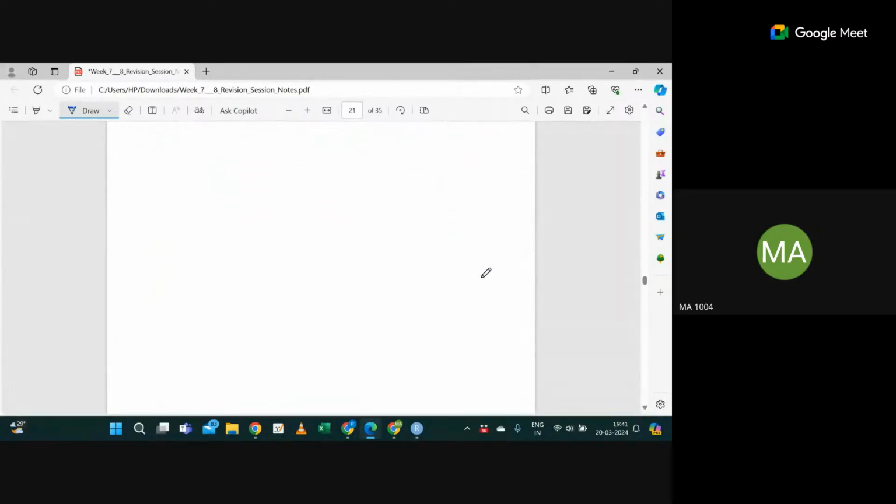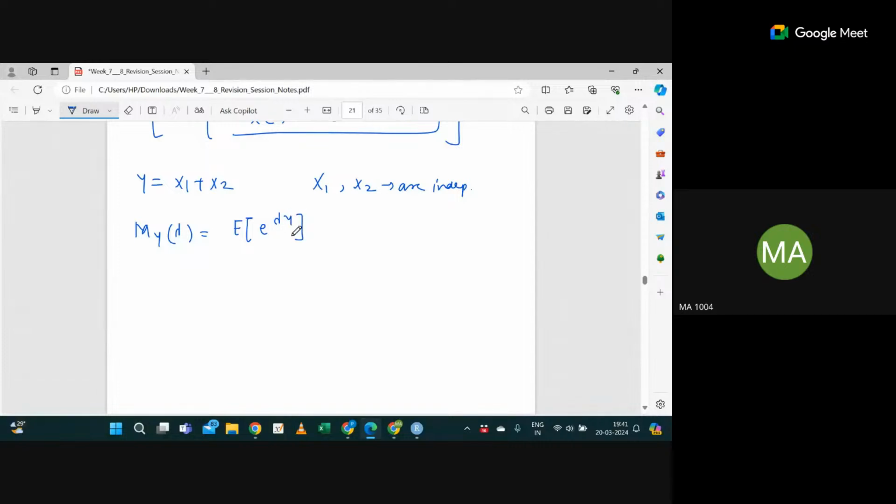Tell me one more thing. Suppose, for example, I'm saying Y is defined as X1 plus X2. It's the summation of your variables, and I'm saying this X1 and X2 are independent. Now, what is the MGF of Y? I can simply say expectation of e raised power lambda Y. Correct. This will be same as expectation of e raised power lambda, instead of Y, I have X1 plus X2.